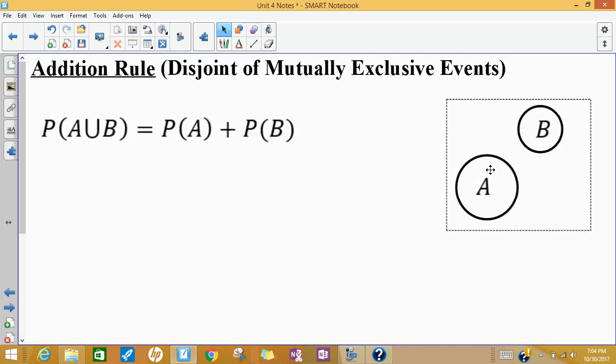If that's the case for two events, if they're disjoint, if they're mutually exclusive, and we want to know the probability of one of them happening or the other one happening, then we could just add the probability of A to the probability of B. And real quick, all the way back from geometry, that symbol sort of represents or. So this is the probability of A or B.